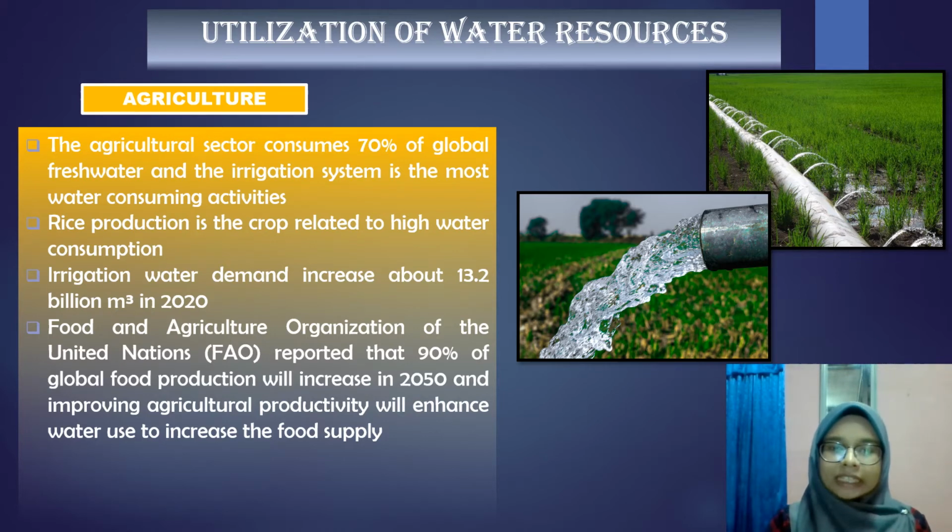Irrigation water demand increased about 13.2 billion in 2020 because of the paddy irrigation and water demand from the industrial and domestic sectors. FAO reported that global food production will need to increase by 90% in 2050, and improving agricultural productivity will enhance water use to increase the food supply.